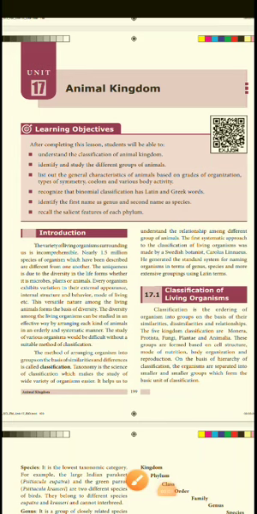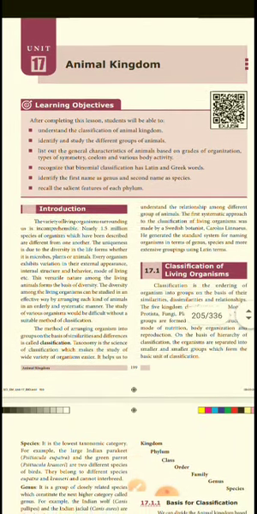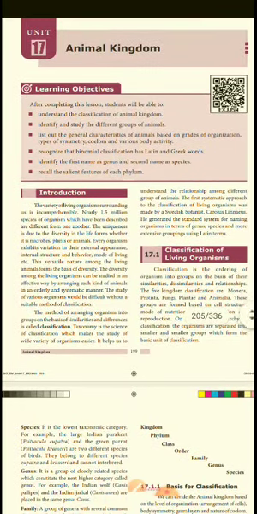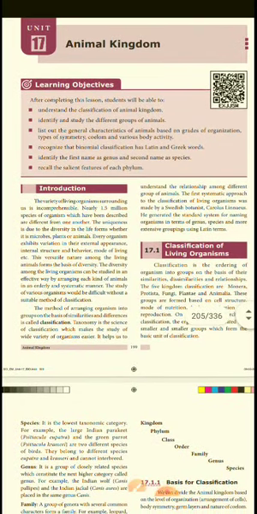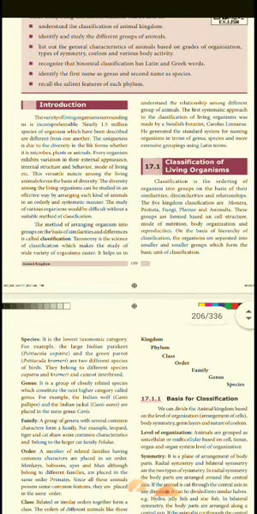Students, today we will see the new chapter, Animal Kingdom. What is the Animal Kingdom? In this lesson we will read about the classification of animals, the different groups of animals, the general characters of these animals, how the body is organized, and the classification. We will also study the Greek and Latin names, and each phylum, which we can also recall from last year's class.